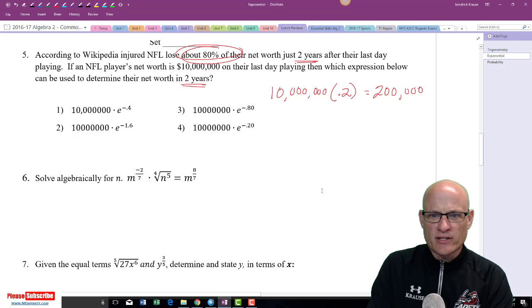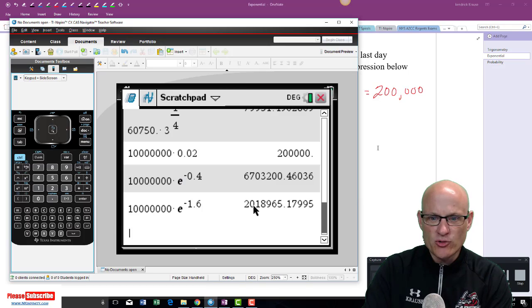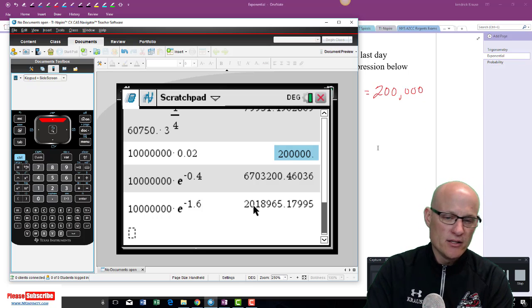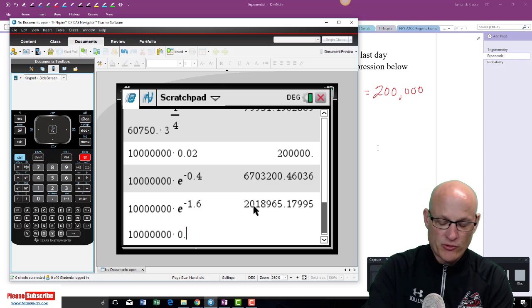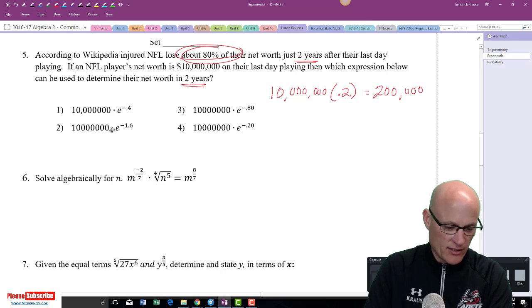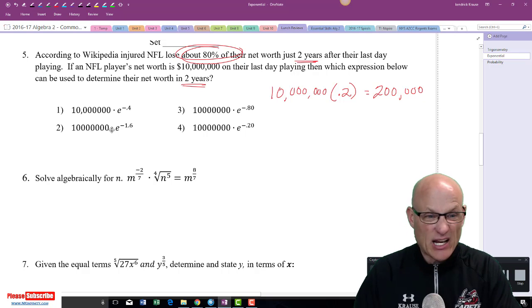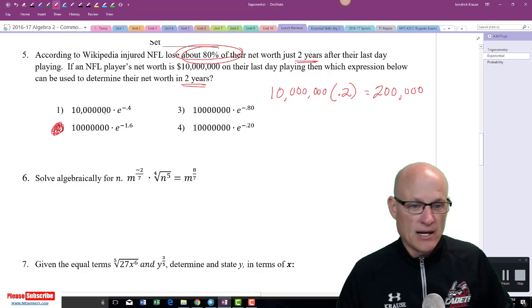Oh, this isn't 200,000, by the way. This is 2 million. What am I doing? This is 2 million. If I go back up here, oh, come on. It should be 2 million, by the way. If you noticed, I put this in as 2%, not 20%. So it should be 2 million. So I'm looking for 2 million. There's the one that's 2 million right there. Sorry about that, kids. Got a little crazy with my zeros. There's the right answer right there. All right, moving on.